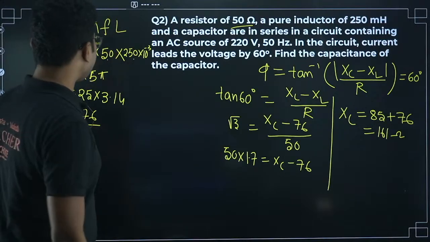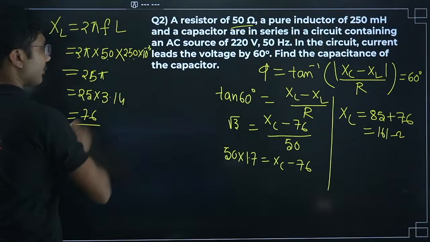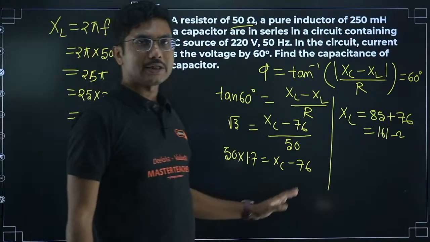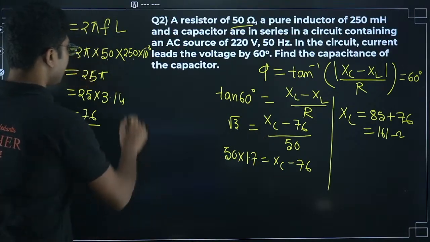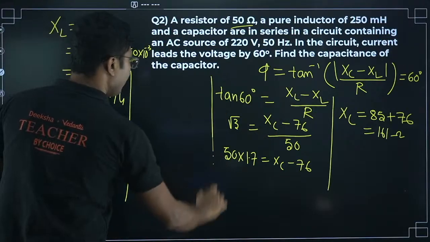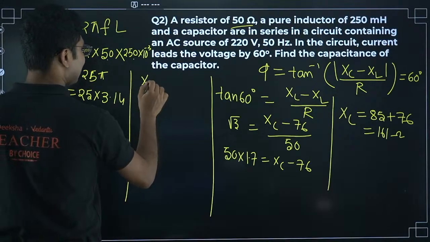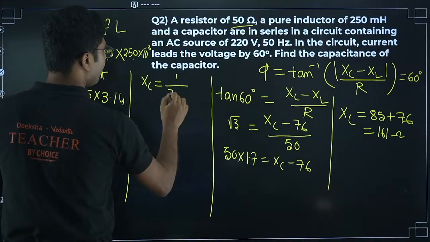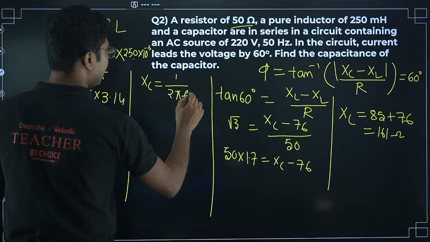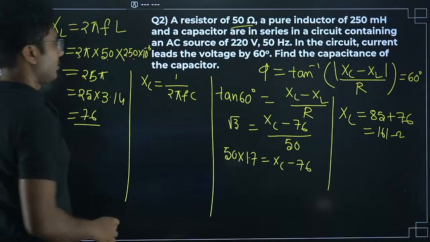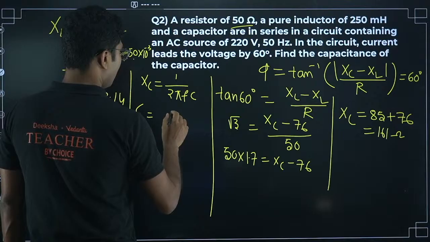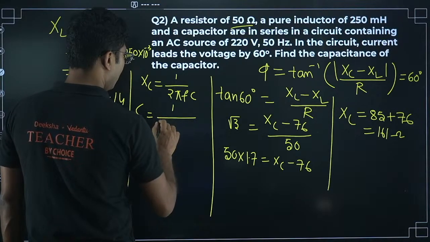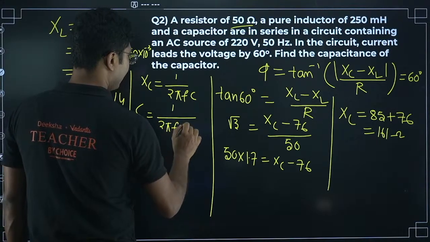You can use the calculator to calculate values, don't worry. There is no such mathematics that you cannot calculate using a calculator. Now you have to use the fact that XC equals 1 by 2 pi f C. So C will be 1 by 2 pi f into XC.